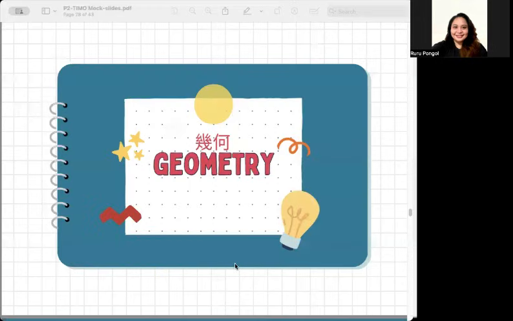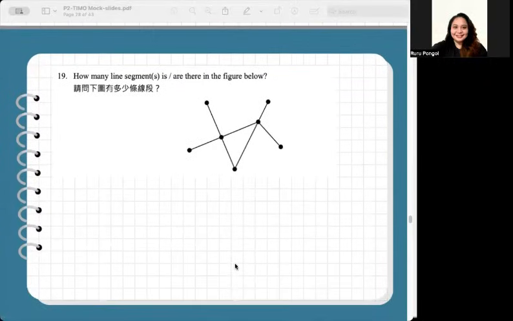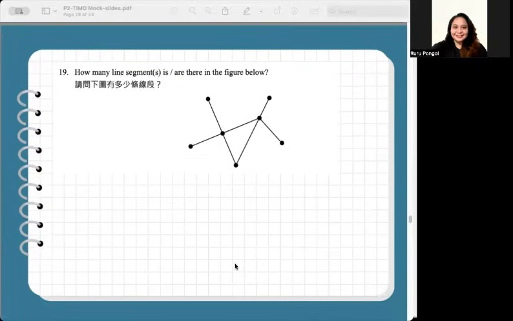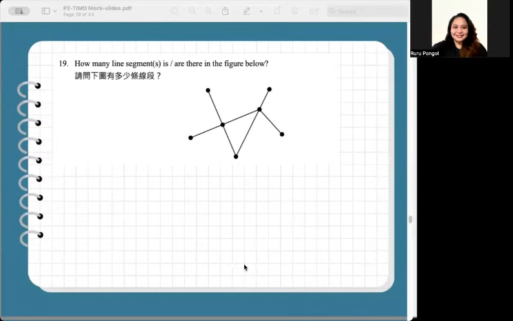Next category, geometry. Number 19, how many line segments are there in the figure below? In number 19, there's a technique that you should remember: if a line is made of 2 points, that makes one line segment only. So this is one line segment only.